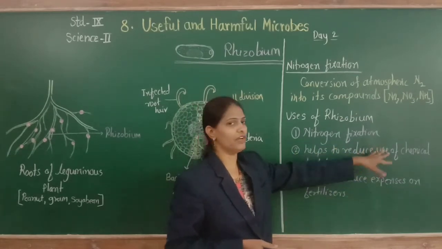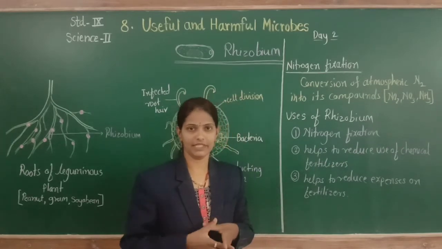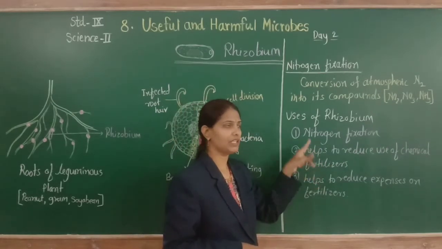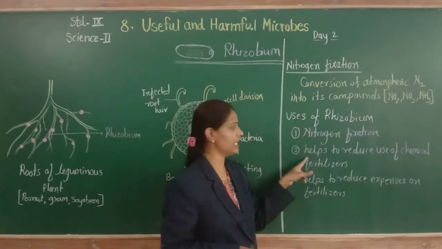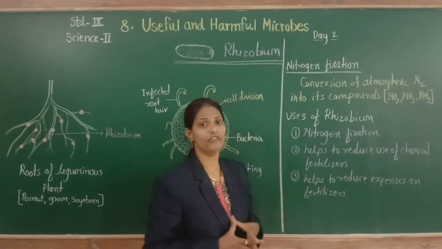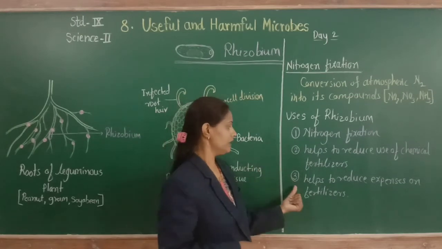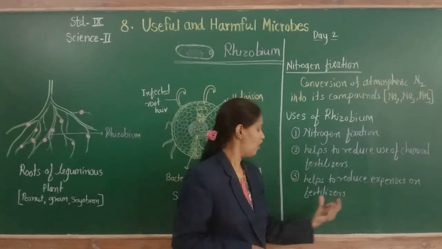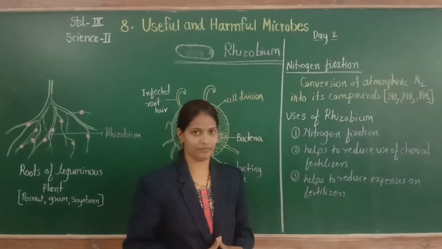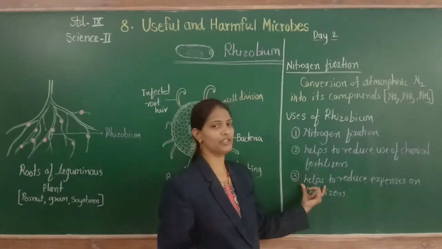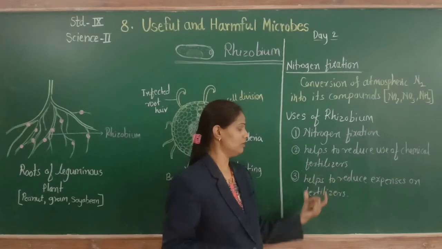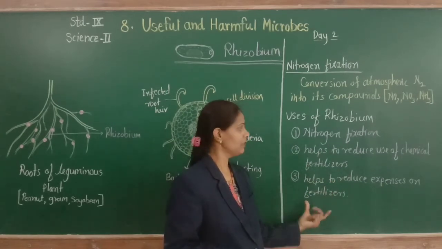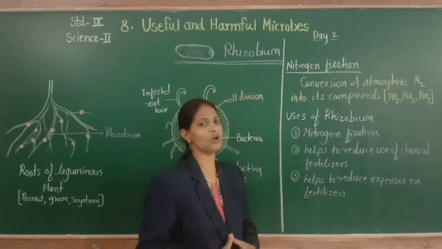You know, chemical fertilizer means urea, etc. So rhizobium bacteria, by the process of nitrogen fixation, help to reduce the use of chemical fertilizer. Then third, it also helps to reduce the expense of fertilizer, the money spent on fertilizer. So these are the important uses of rhizobium bacteria.